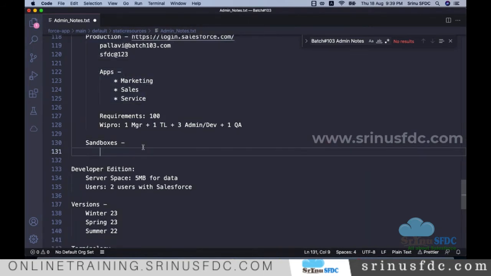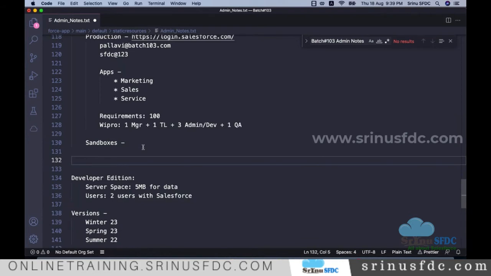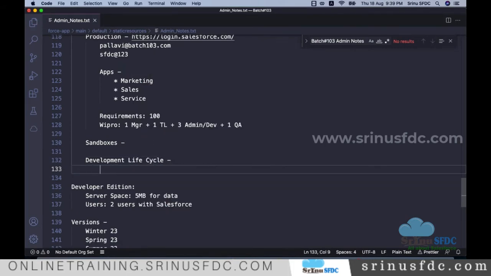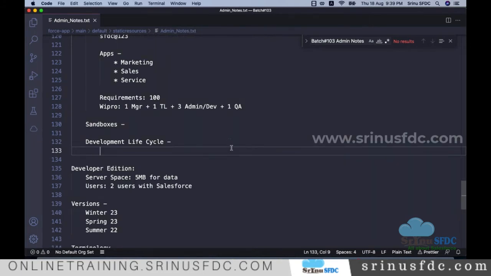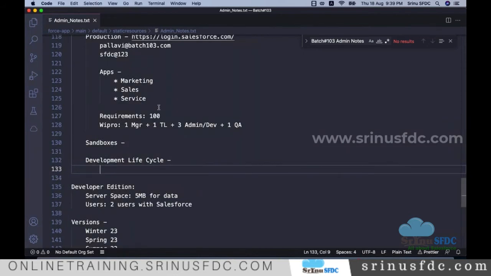In general, when we work in any project, in the development life cycle, when you join any company, mostly we don't directly get access to production. As an admin, as a developer, testers and everyone other than the core system admin, we get access to a sandbox.